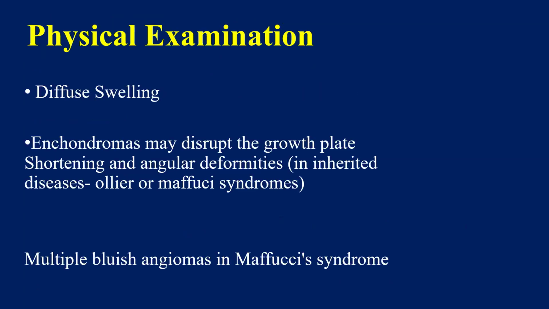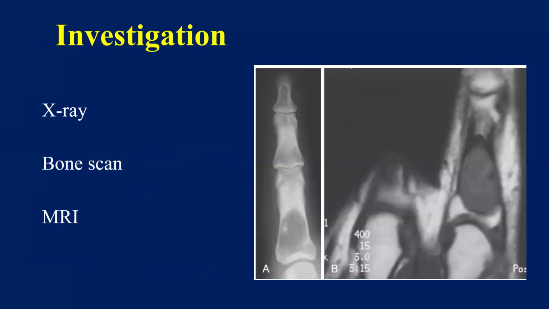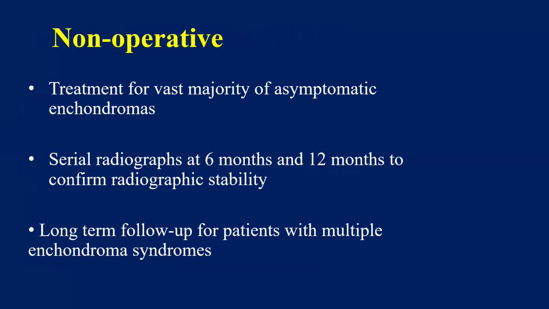In physical examination, there can be diffuse swelling, or there are multiple enchondromas which may disrupt growth plate or angular deformity in inherited diseases like Ollier's disease or Maffucci syndrome. In investigation, X-rays, bone scan, and MRI to confirm the diagnosis. Treatment is non-operative or operative, where mostly it is non-operative in asymptomatic enchondromas. We have to take serial radiographs 6 monthly or 12 months to confirm radiographic stability, and long-term follow-up for patient with multiple enchondroma syndromes like Maffucci or Ollier's syndrome.